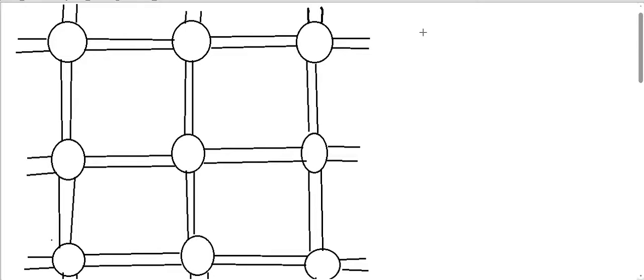Here I am showing a typical structure of a semiconductor, silicon. All these are silicon atoms, and if we study the structure of silicon, it will look somewhat like this.